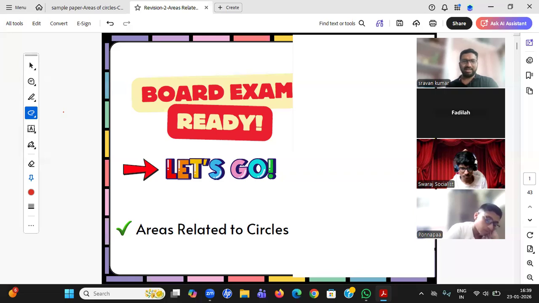So students, we started areas of circles yesterday, right? We have done most of them. I think hardly three or four questions are left. Then we'll move to a sample paper. Okay, a quick recap.